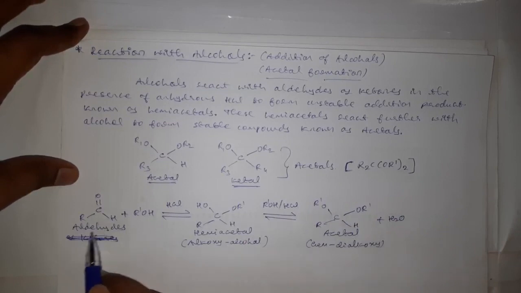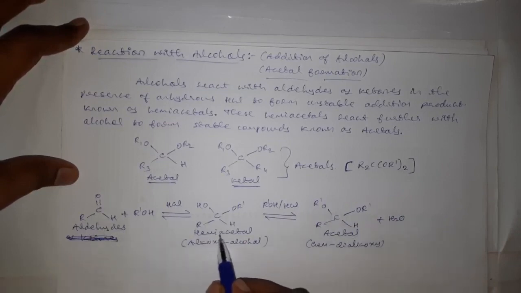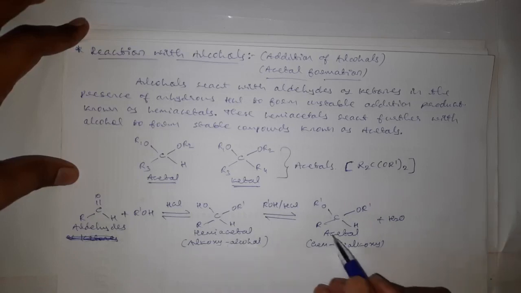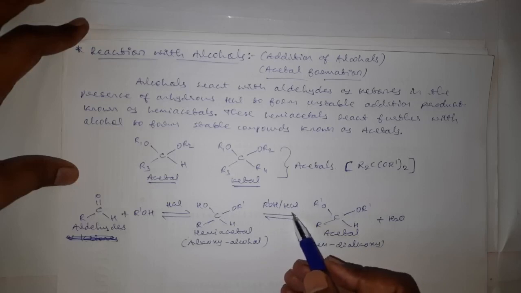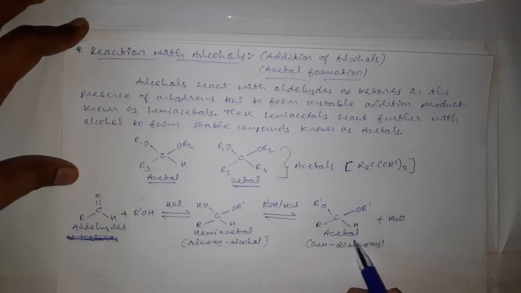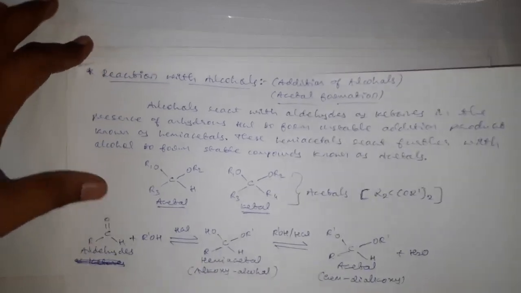Like this, you can take the reaction of a ketone with alcohol. There also we will get a hemiketal, and after that, when it is treated with one more molecule of an alcohol in presence of HCl, we will get a ketal. Here, where acetal is there, there we will get a ketal. Okay. Then let me explain this reaction with one example.